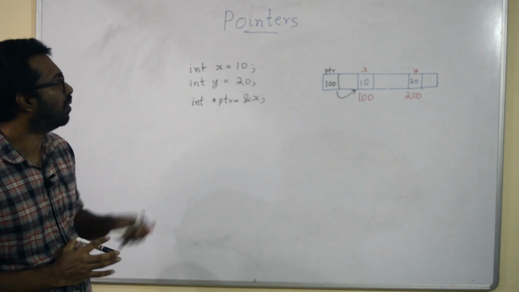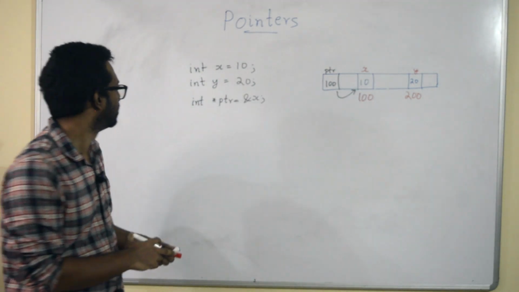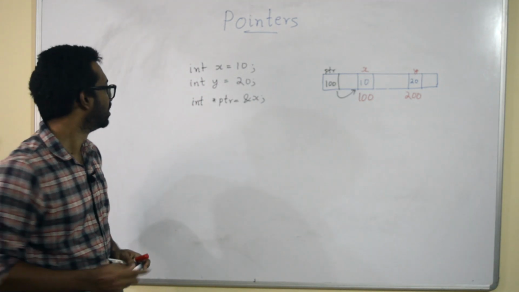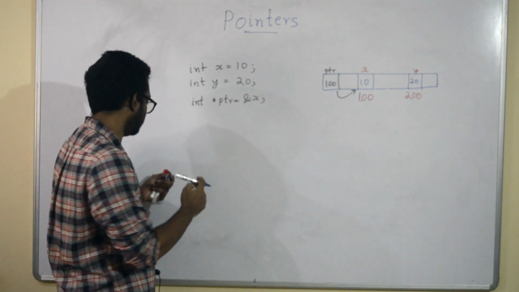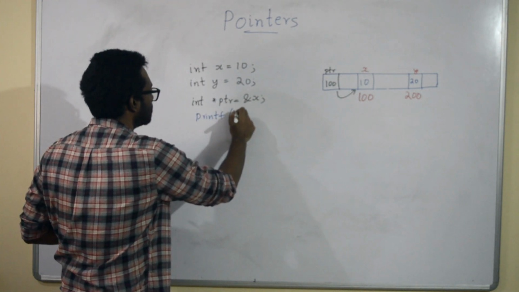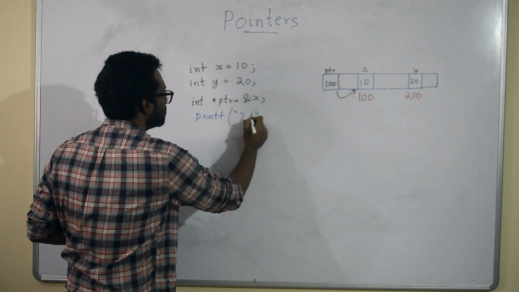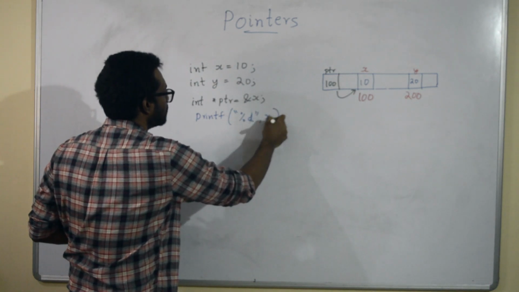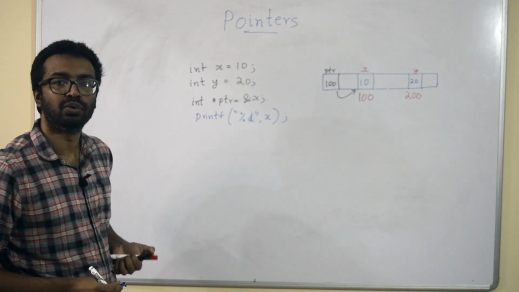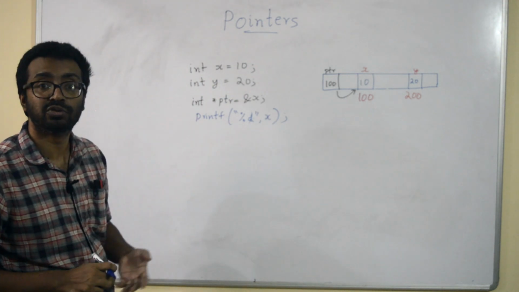So how can I print the value of x? I can print the value of x in two ways. One is printf percentage d x, which is something we know. This will print the value of x. But I can also use the pointer.